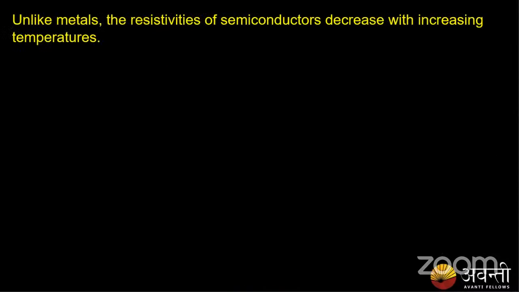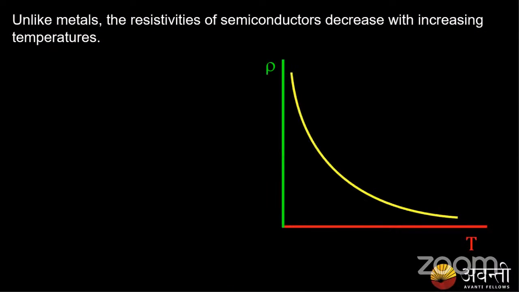Next we have semiconductors. Resistivity of semiconductors decreases on increasing temperature. This we'll study in detail in the semiconductors chapters. What happens here is that when we start to heat, there is formation of thermal ions.